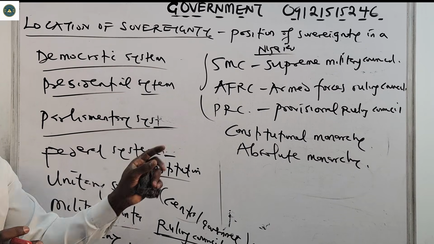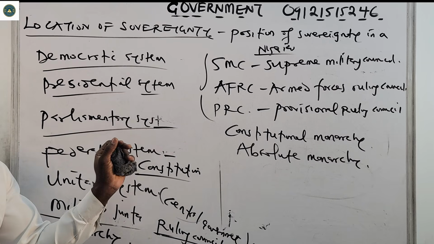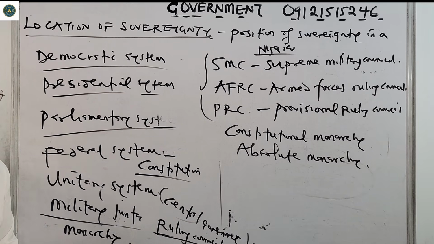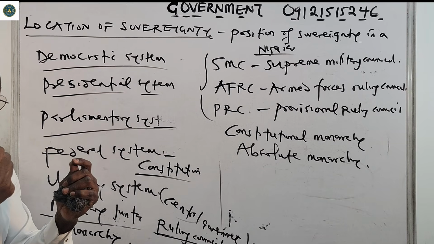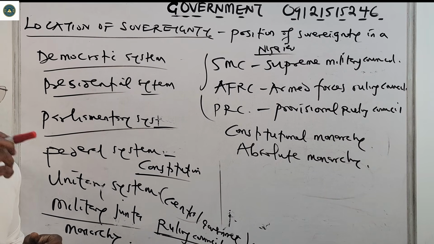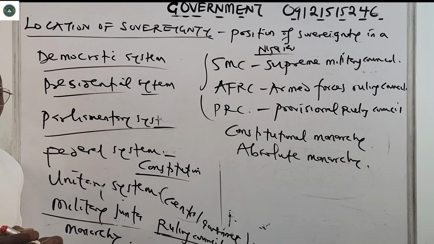All right, so a constitutional monarchy is the same as a parliamentary system, but in an absolute monarchy, the monarch, that is the king or the queen, holds the power of sovereignty. So you must take note of that. The power of sovereignty resides in the monarch in an absolute monarchy.